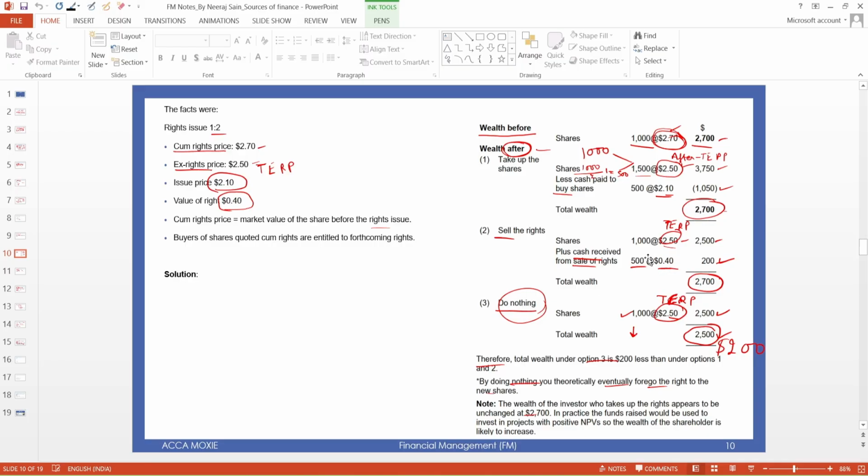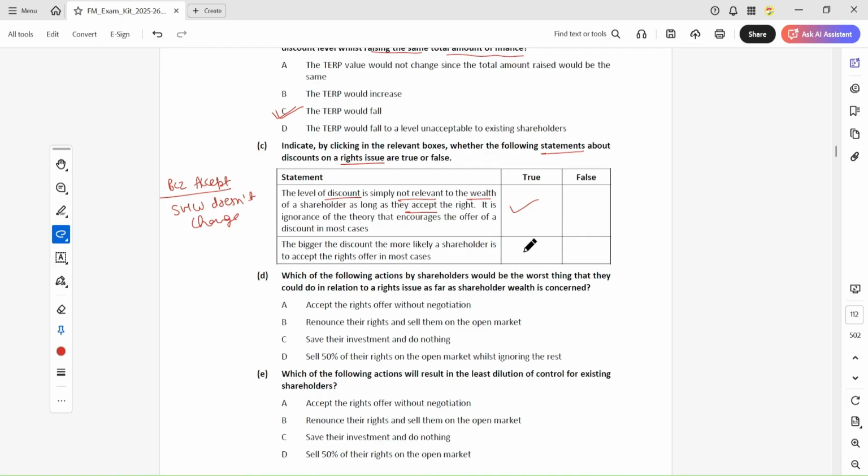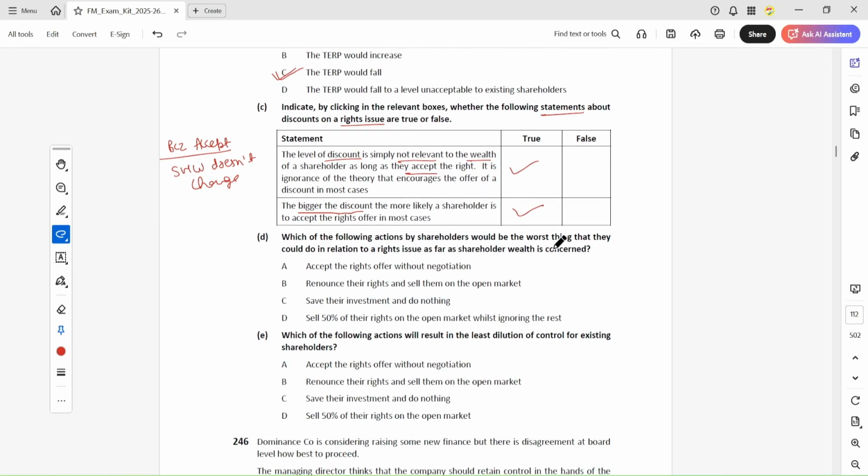Okay, so in order to get the maximum value of the right, you have to take up the rights issue, and then you get the maximum benefit out of it. When you have the bigger discount, it is likely that you will accept.